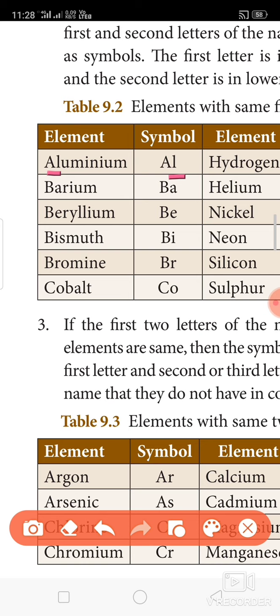Okay. See the barium and beryllium. Bismuth, bromine, all four elements have the same starting letter B. So to avoid confusion, they include the second letter A, E, I, R. But it should be in small. The first letter should be in caps and the second letter should be in the small form. So barium, Ba is the symbol, beryllium, Be is the symbol, bismuth, Bi is the symbol, bromine, Br is the symbol. Okay, cobalt. Previously we saw carbon, it starts with C. So to avoid confusion with carbon and cobalt, the second letter O is represented in lower case.